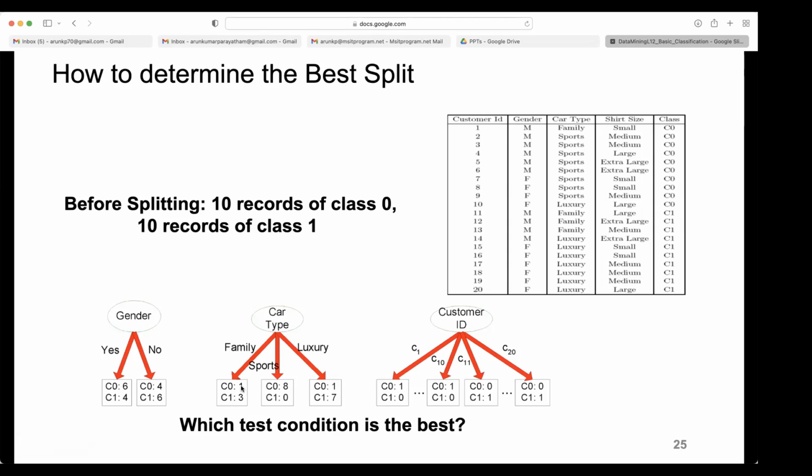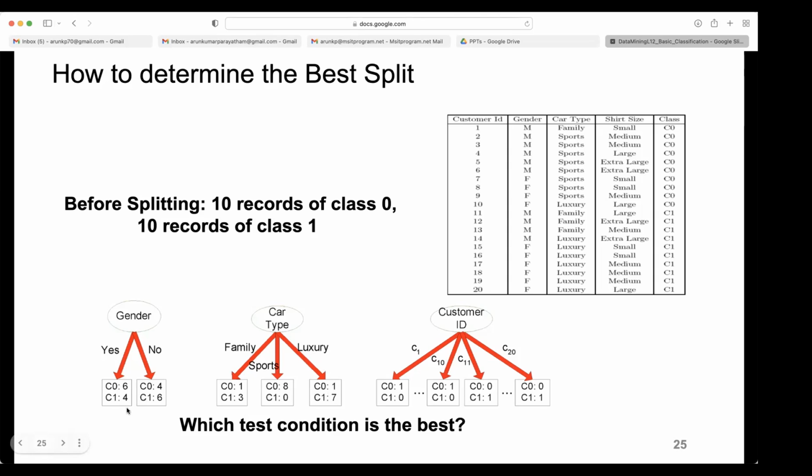In family, 4 are there. If you put all 4 into C1, one C0 element goes wrong in the left branch, and one element goes wrong in the rightmost branch. So 2 out of 20 is the error. If you take gender, 8 out of 20 will go wrong.